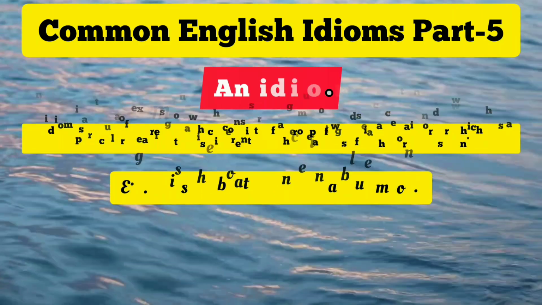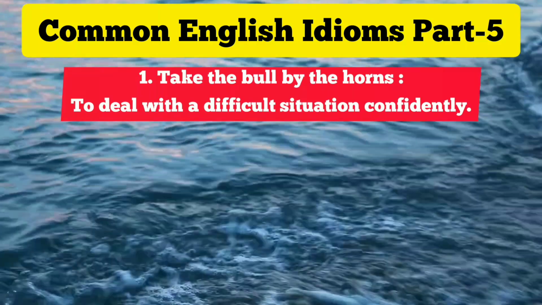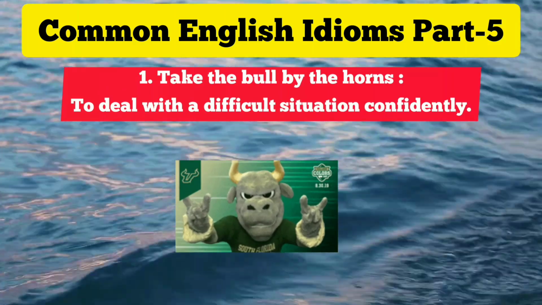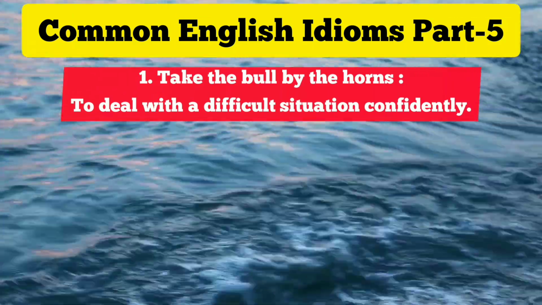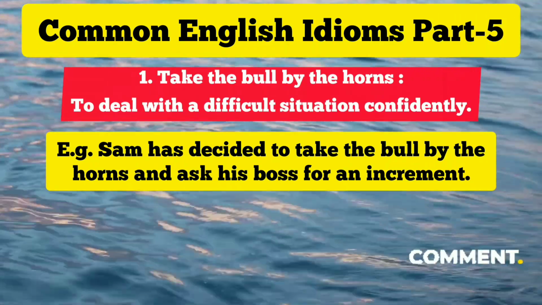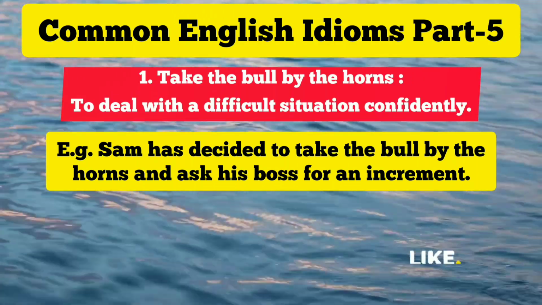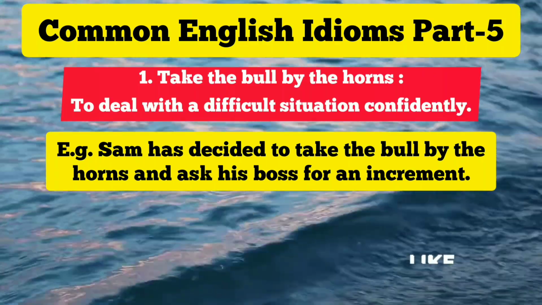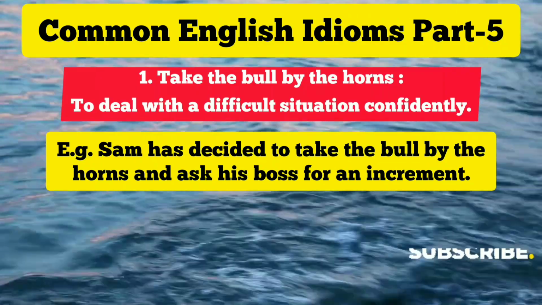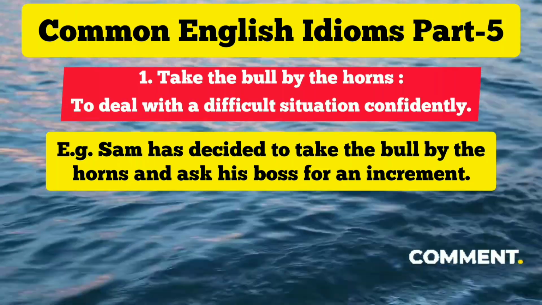The first one which we have is on your screen. To take the bull by the horns means to deal with a difficult situation confidently. So let's see how to use this wonderful idiom. Sam has decided to take the bull by the horns and ask his boss for an increment. That means confronting his boss is a difficult thing. It's a very difficult proposition, but he decided to take the bull. That means to do the task and ask his boss for an increment. So I'm quite sure it's crystal clear how to use this amazing idiom.